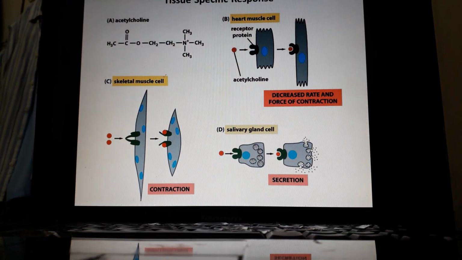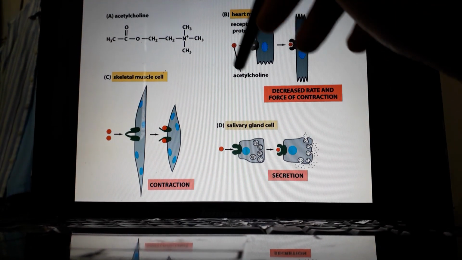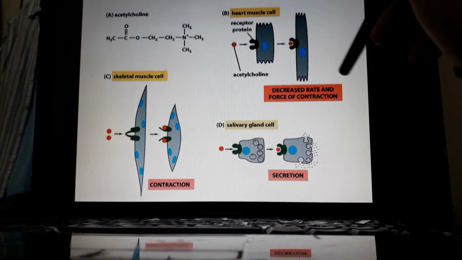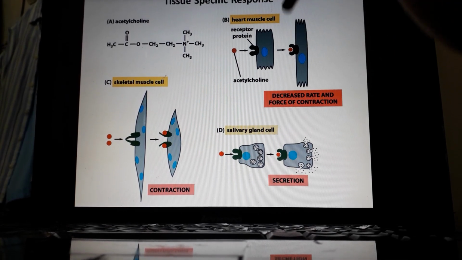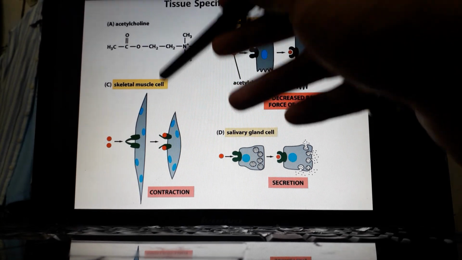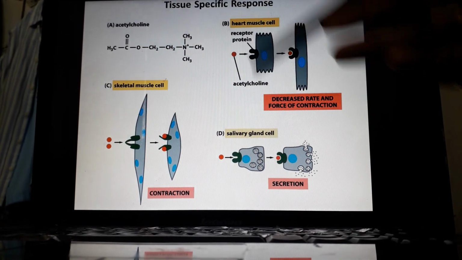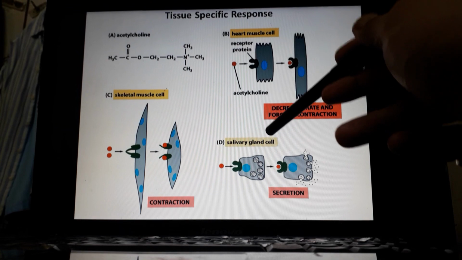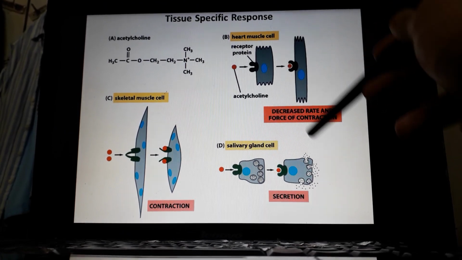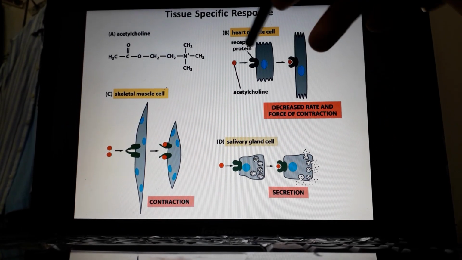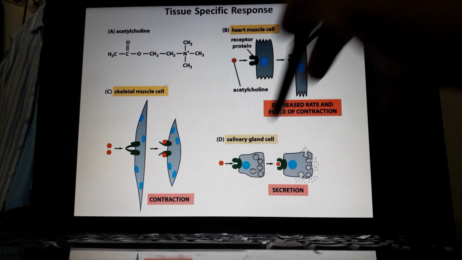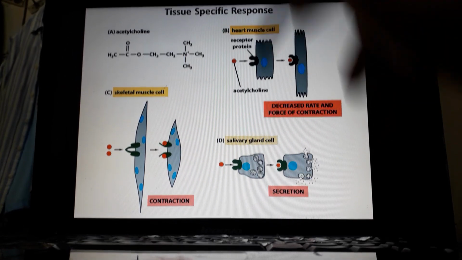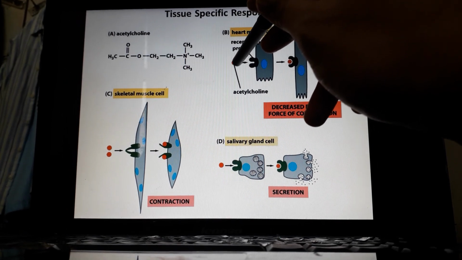Let us take the example of acetylcholine, which decreases the rate and force of contraction in cardiomyocytes. In skeletal muscle cells, it exhibits a high amount of contraction, and in salivary glands, it exhibits secretion. Since different kinds of responses are activated, that means different effector molecules are activated by this particular signal, isn't it?